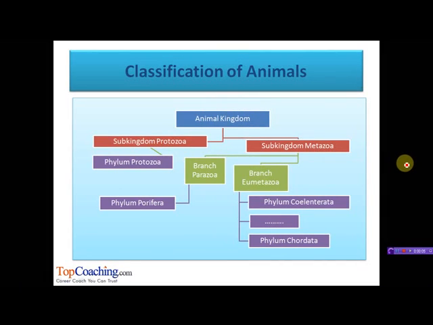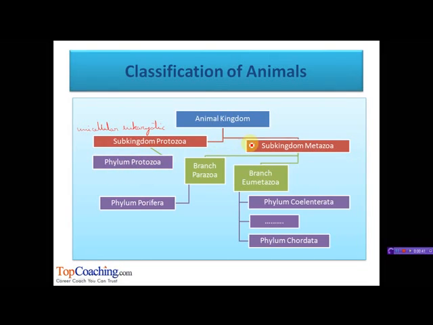The animal kingdom has been divided into two subkingdoms. The first one is subkingdom Protozoa, and the other is subkingdom Metazoa. Protozoa includes unicellular, eukaryotic animals with a single phylum, Protozoa. Its examples are Euglena, amoeba, paramecium, etc. We are going to discuss the details of phylum Protozoa in this session.